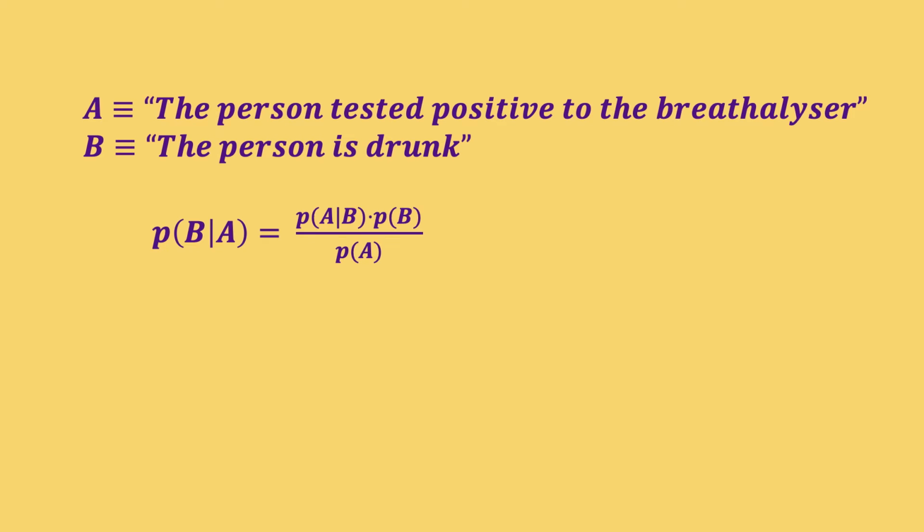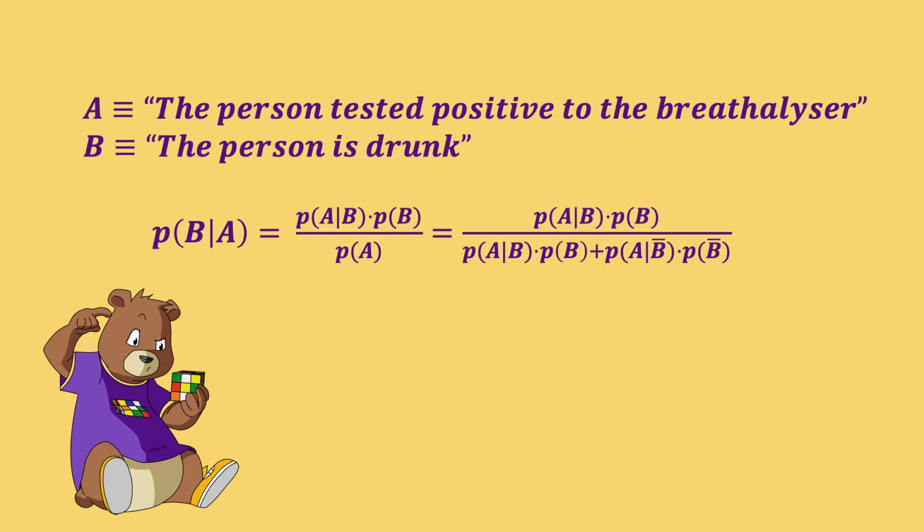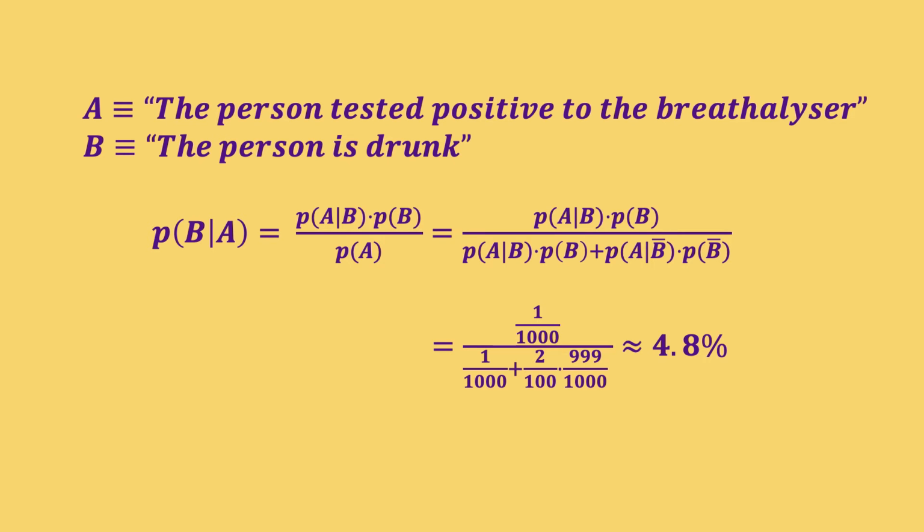Then we have that the probability of B under the condition A is equal to the probability of A under the condition B times the probability of B, divided by the probability of A, which we can compute using the law of total probability, stating that P(A) can be obtained as the sum of P(A|B) times P(B) and P(A|not B) times P(not B). Sounds much more complicated than it is in reality. Replacing all numbers gives us the same result as before.